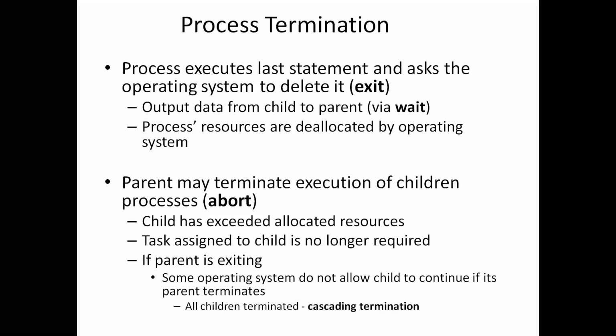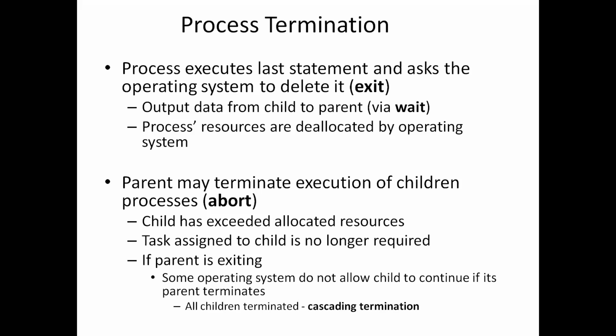The child may return a status value to its parent via the wait system call. Once it finishes executing its last statement, the child process will inform the operating system to delete it, and not only that, the child may return a status value to its parent via wait.